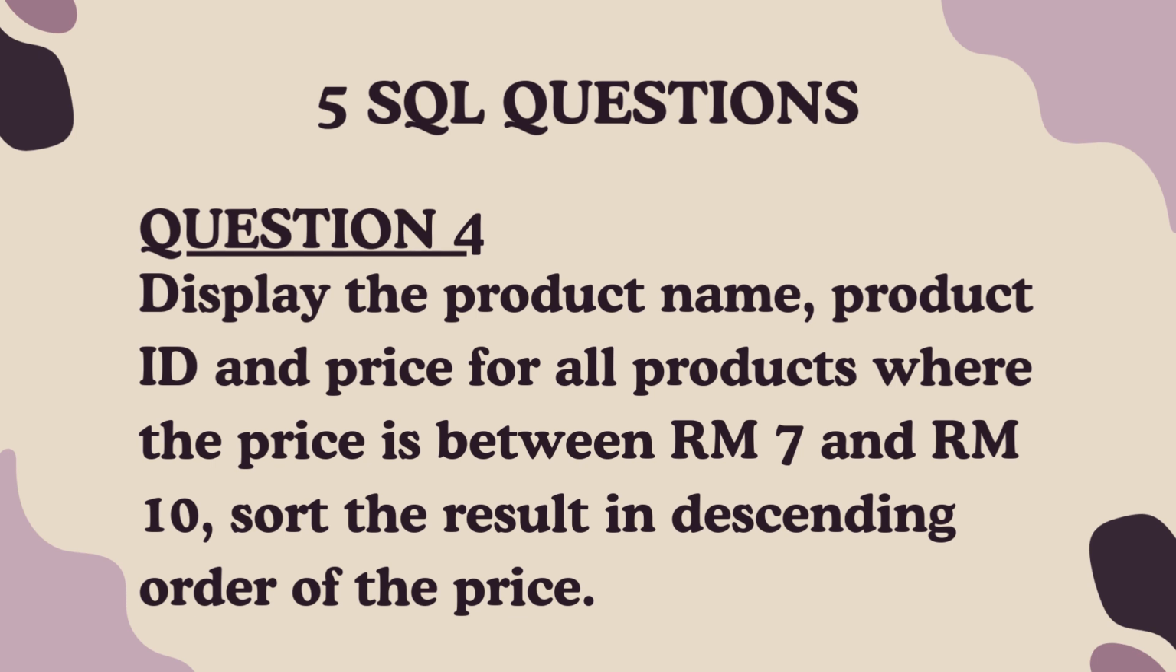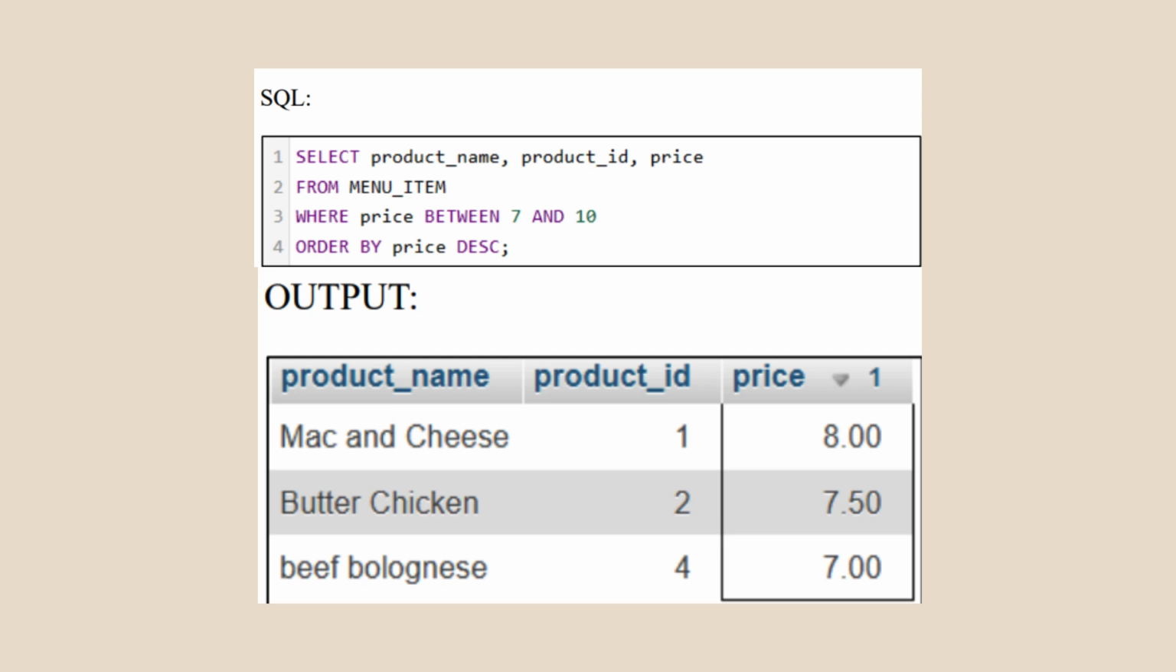For the next question, which is question 4, we are required to display the product name, product ID, and price for all product where the price is between 7 ringgit and 10 ringgit. Sort the result in descending order of the price. The solution is we select product name, product ID, and price from menu item where the price is between 7 and 10, and then we order the price by descending. The output will display the product name, ID, and price for all product where it is 7 ringgit and 10 ringgit in between, and in descending order of the price.